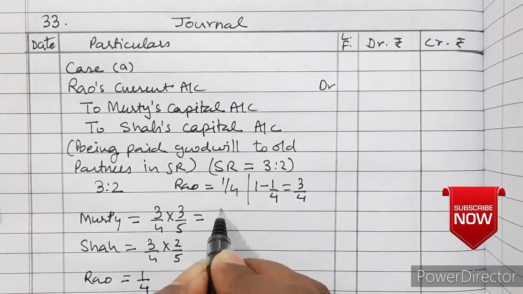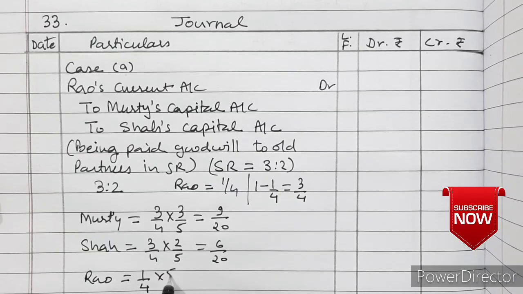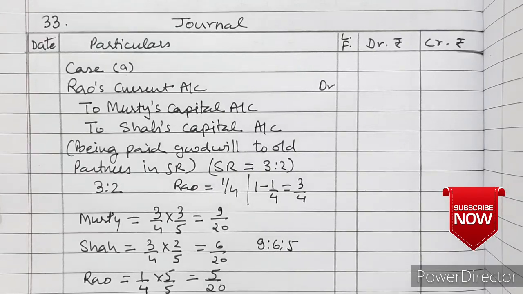So here we will get 9/20, here 6/20, and we will make it 20, so it is 5/20. So new ratio is 9:6:5.